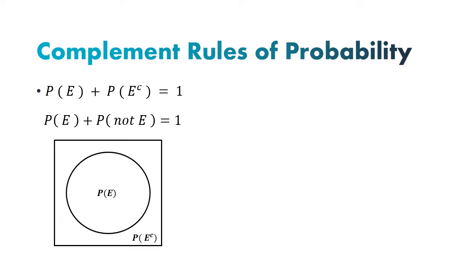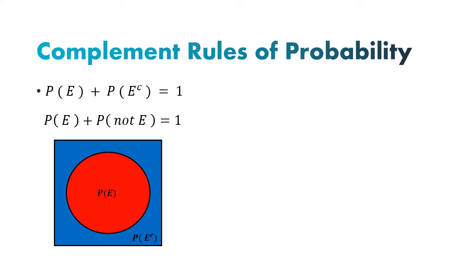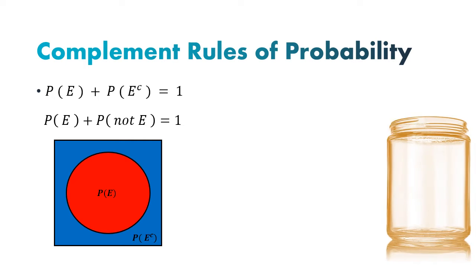Today we're going to start this video by talking a little bit about complement rules of probability. Last time we started in the previous video. Always, the probability of the event plus the probability of the complement of the event is equal to 1. And we can say the complement of the event is the probability of not the event.